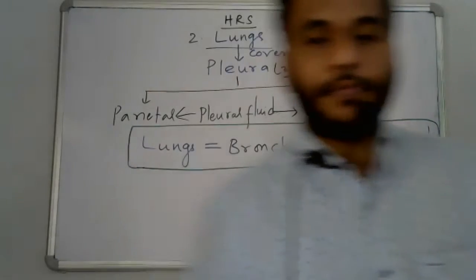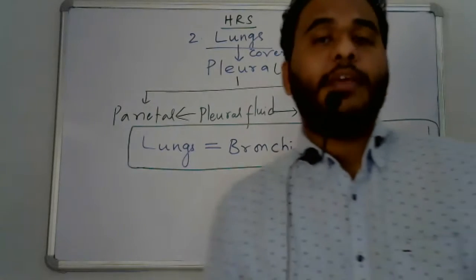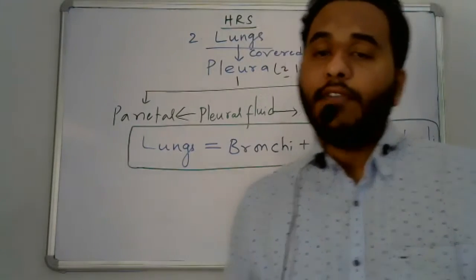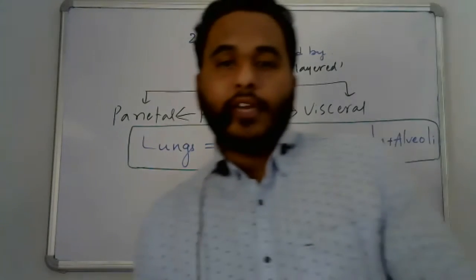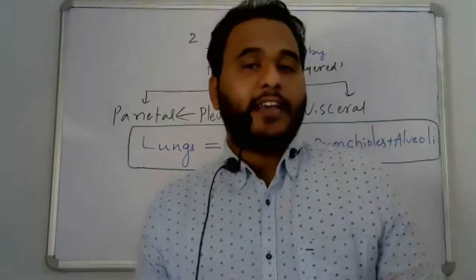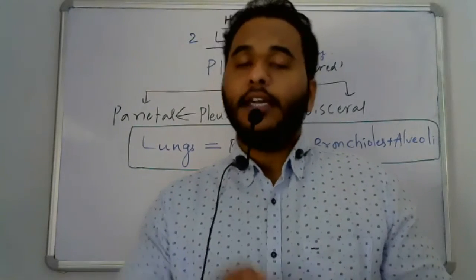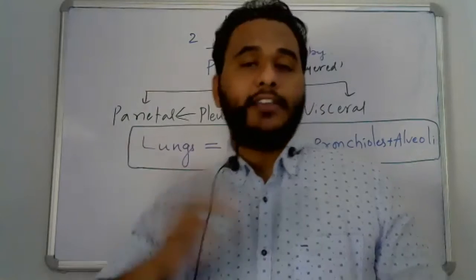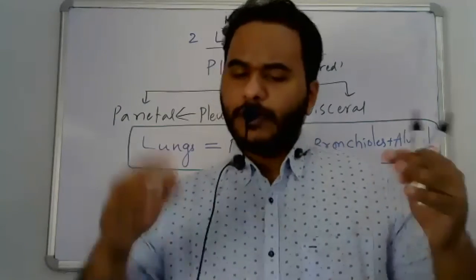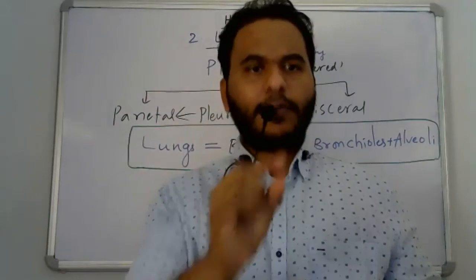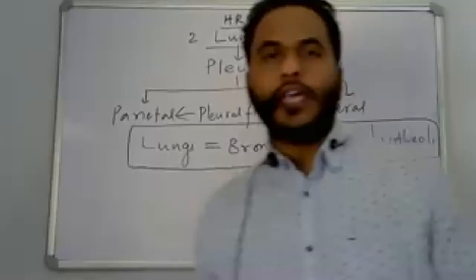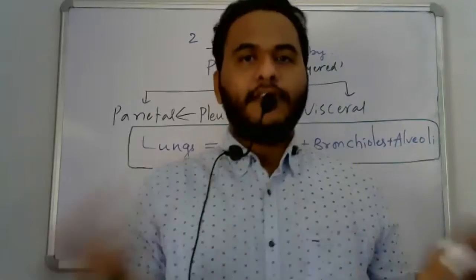Next, coming to alveoli. What is the importance of alveoli? The alveoli have the exchange surface, with a surface area favorable for the exchange of gases. The alveoli are the site where gas exchange takes place.